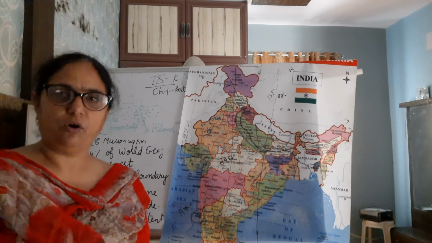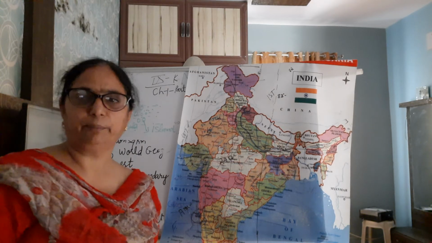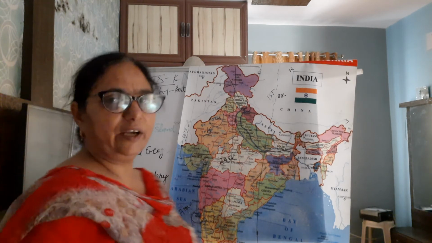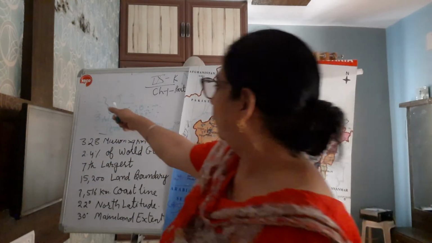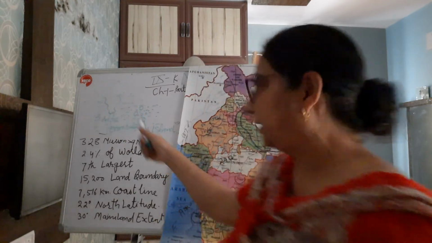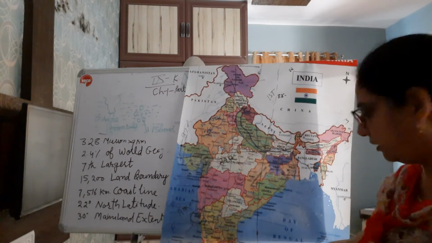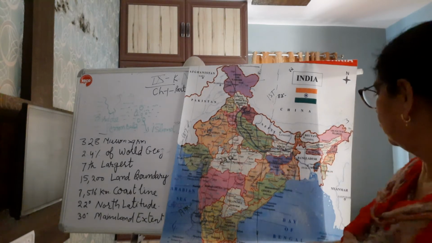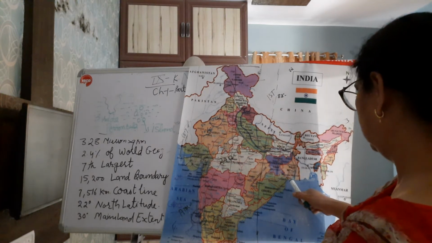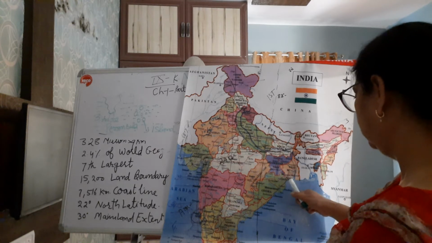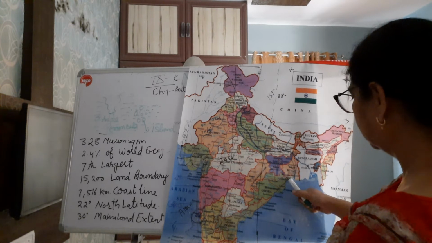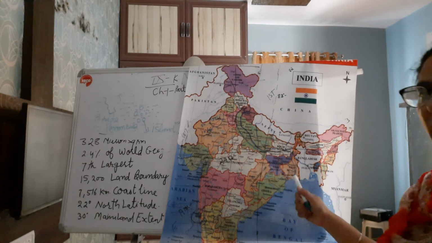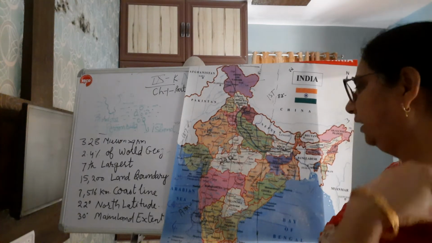I'll talk on this topic for different representations according to your geography chapters, and every time you have to take care. I'm talking about this India, peninsula India, covered by water from 3 sides, from Rann of Kutch to here, this one Bay of Bengal, up to West Bengal, that we will take in peninsula India.